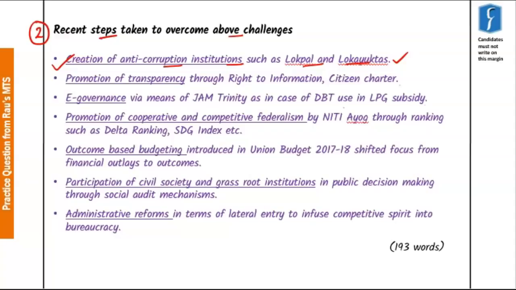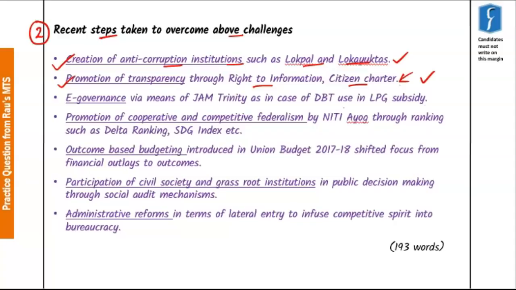Further, the next step is promotion of transparency through laws such as Right to Information Act and devices such as Citizen Charter. Now, by adequately informing the citizen of their rights and duties, transparency and openness is being infused in the system that shall help in long run to enhance the good governance of the country.